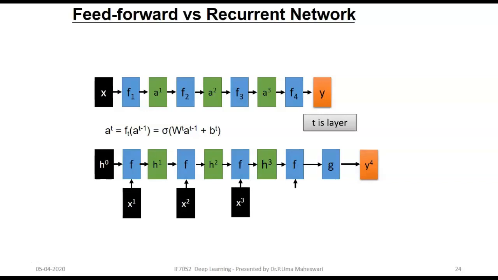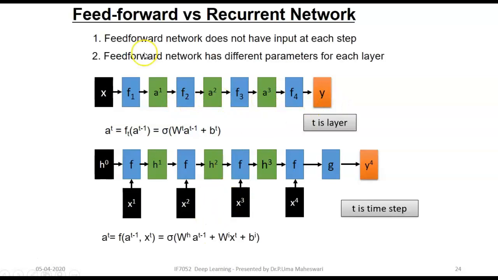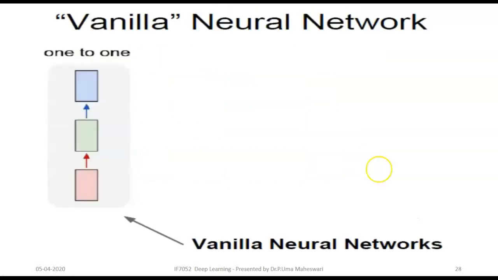So this is how feed forward and recurrent neural networks are different from each other. In a feed forward network, there is only one input vector which is subsequently supplied in variations to all the layers. It does not have any input at each step, and a feed forward network has different parameters for each layer. If it is a one-to-one RNN, we give one input and get one output at a time. It is a vanilla neural network.